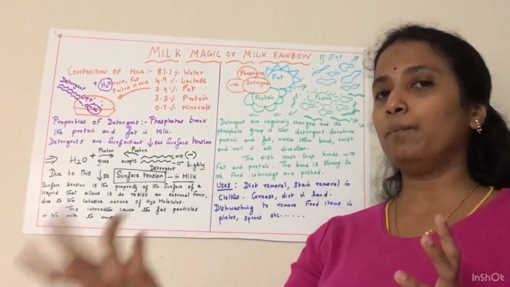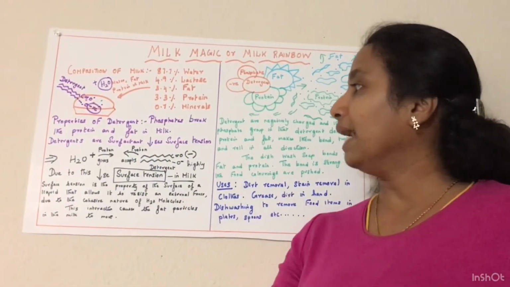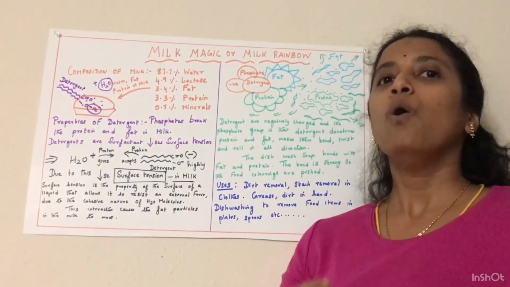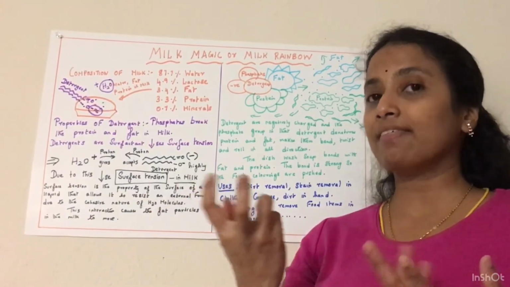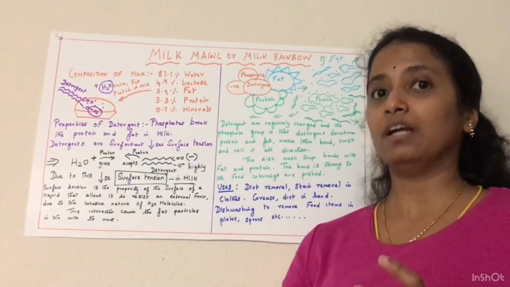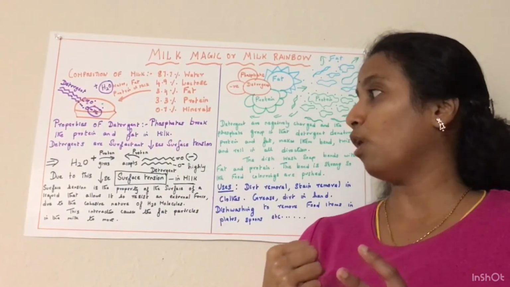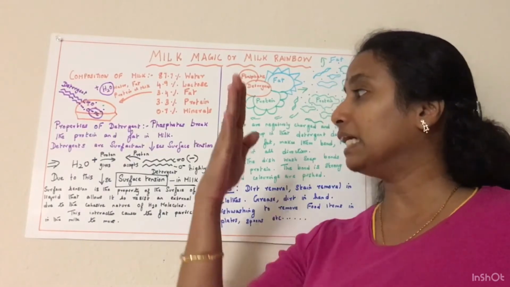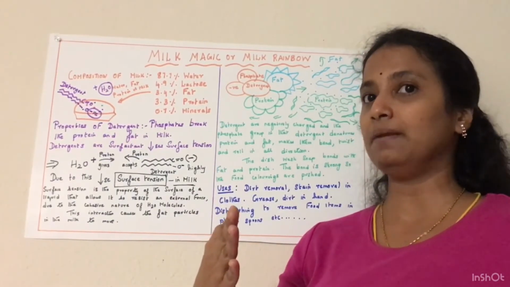It will give you the protons. Next is detergent. Detergent is highly negative. What is highly negative? It accepts the proton. So water gives the proton, detergent accepts the proton. So due to this, there is a decrease in surface tension in milk.